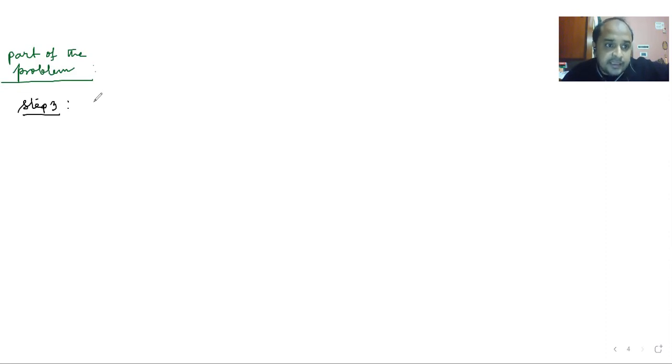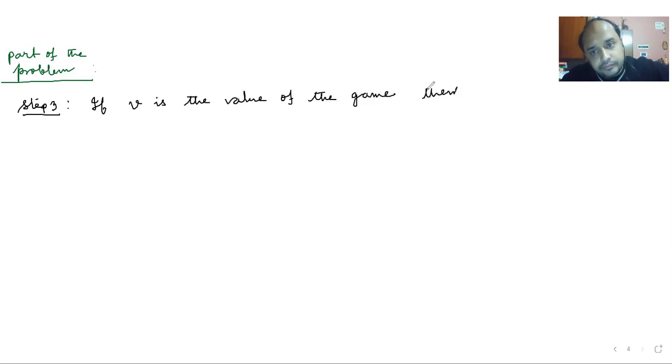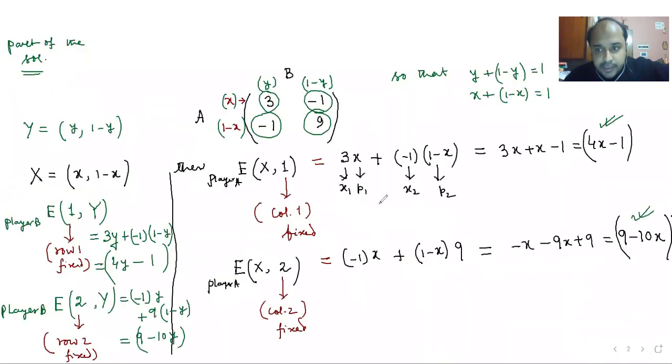It says that if V is the value of the game, then that value should be less than or equal to Ex1 as well as Ex2.